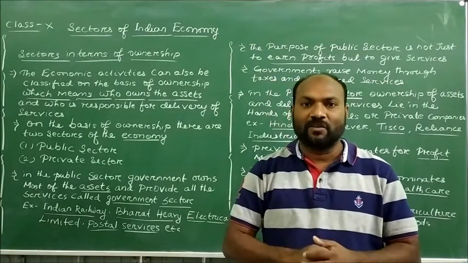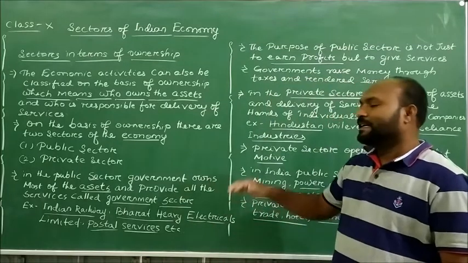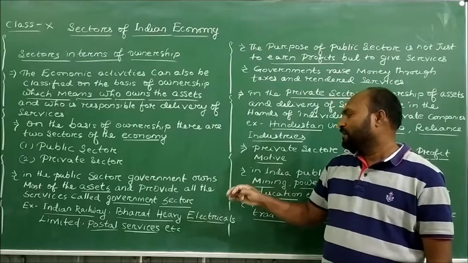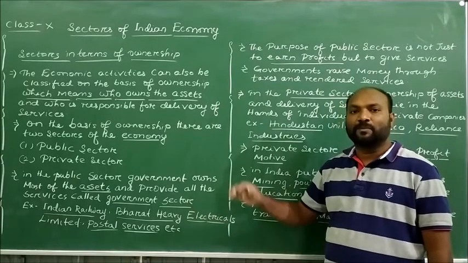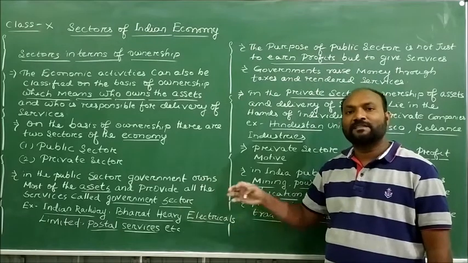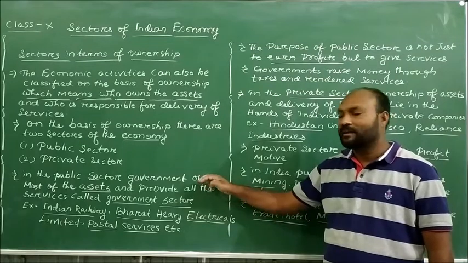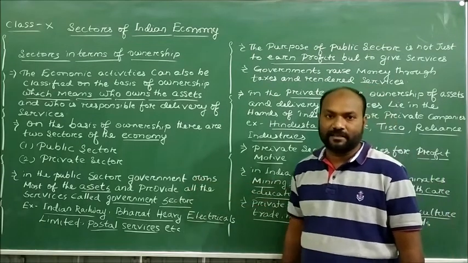That is why it is called the government sector. Examples are the Indian Railways, Bharat Heavy Electricals Limited, and the postal services. These are some of the best examples of the public sector.